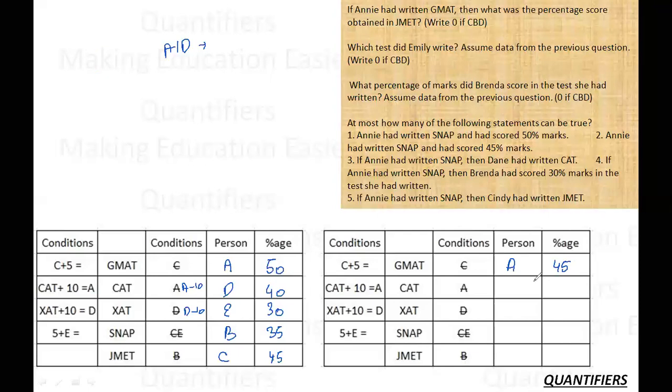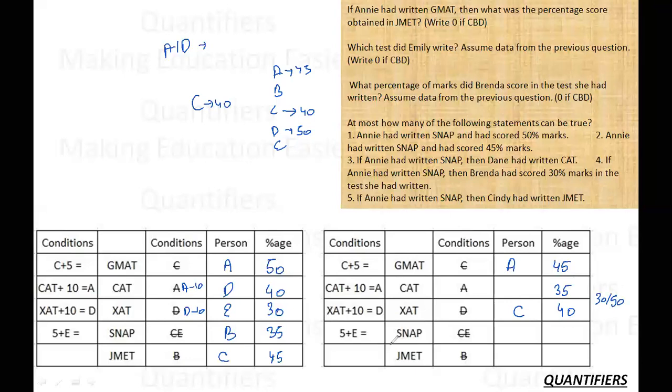Now if A is 45, then Cindy would have scored 40, because C is 40 then. C is already 40. If A is 45, then D must be 50. Now if D is 50, then ZAT is 40, because ZAT is D minus 10. And I already know that this is C, so this must be C. Now I know that CAT plus 10 is A, so this must be 35. So the only scores left are 30 and 50.